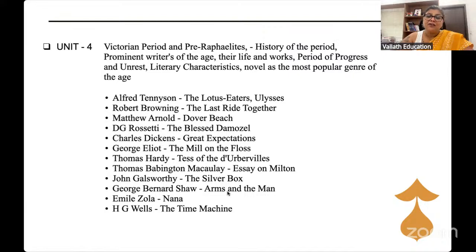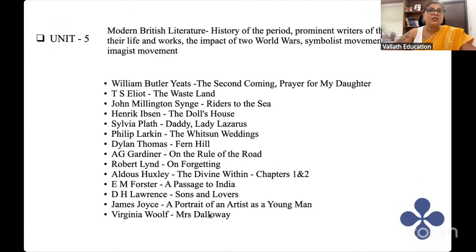Arms and the Man. Which of these works is about naturalism? Naturalism. It is Emile Zola's Nana. Nana. So all these works we will study. Don't worry. We will study all the major aspects of these works. It is not required to go very in depth. We will do it from an exam oriented perspective.